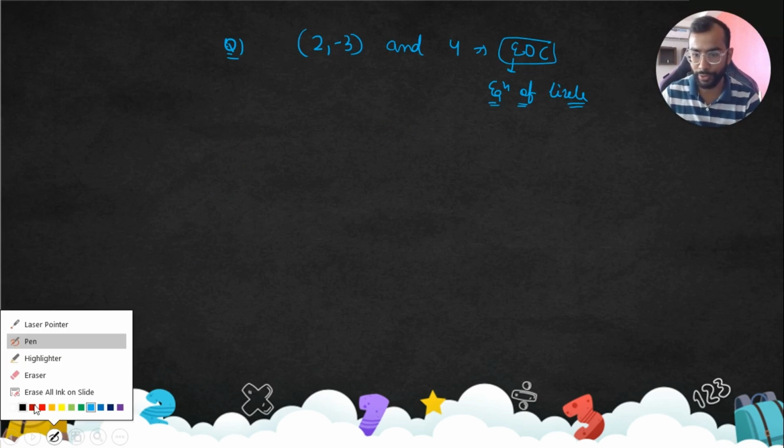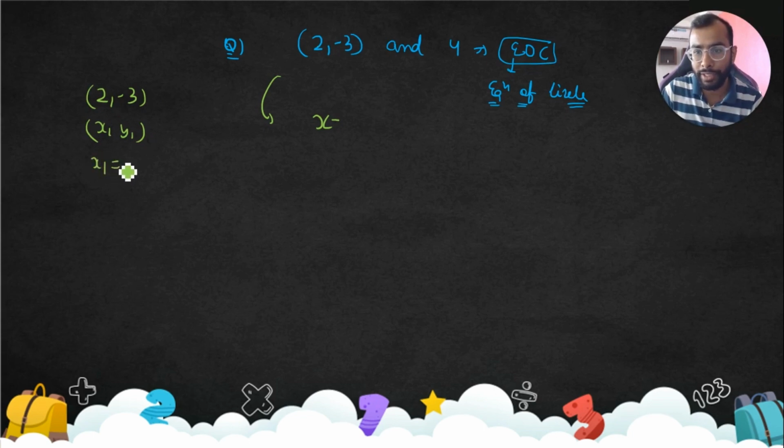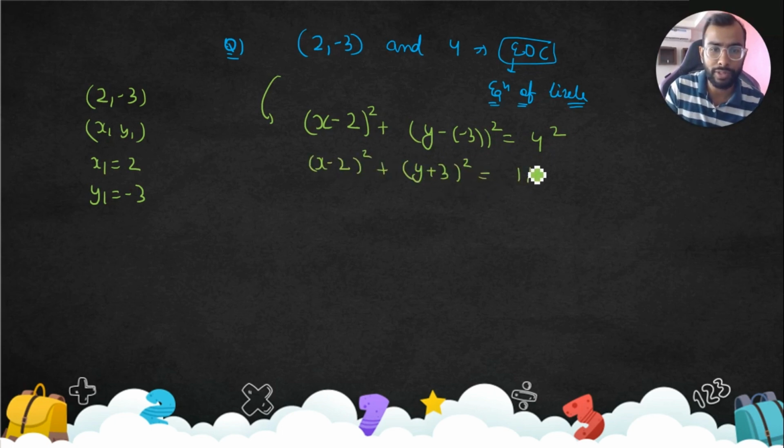Let's see the solution. The solution goes like this. The equation is x minus x1, where you relate this as x1 comma y1. x1 will give you 2, y1 will give you minus 3, correct? So x minus 2 square plus y minus of minus 3. Don't make a mistake in this sign, because many students quickly make this mistake. So (x minus 2) square plus (y plus 3) square is 4 square, which is 16.